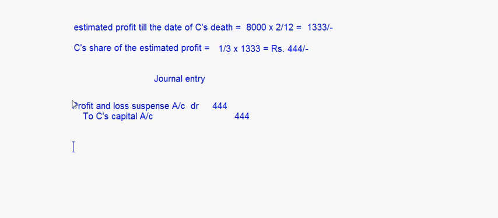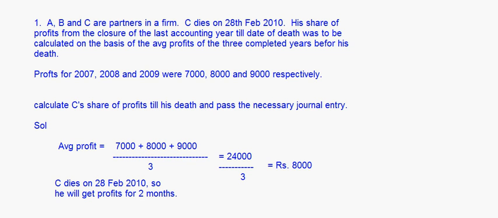Okay. So this is the way for finding out the estimated profit till the date of death on the basis of time. Fine. So if you are asked to find out the estimated profit on the basis of average profit, then we will take out the average profit and do it. Or else if they say that it is based on the profit of the last year, right, then only the last year profit will be taken, right?